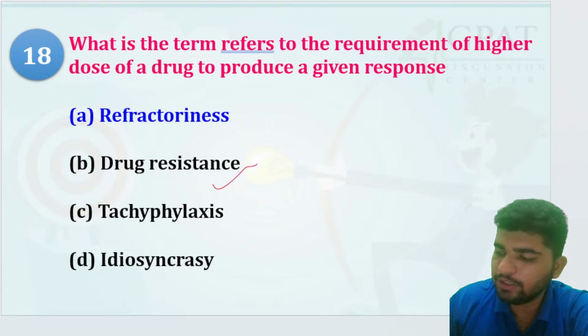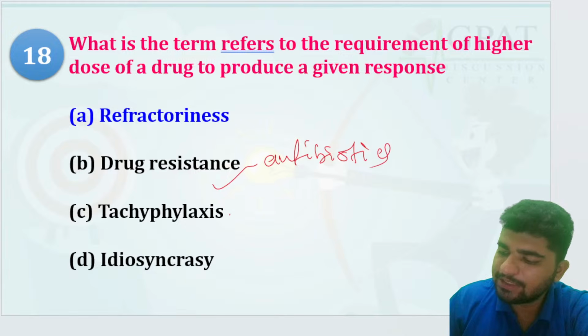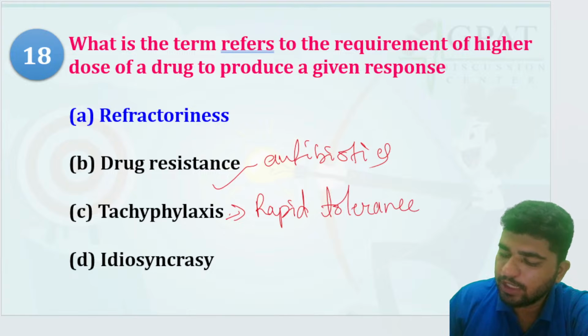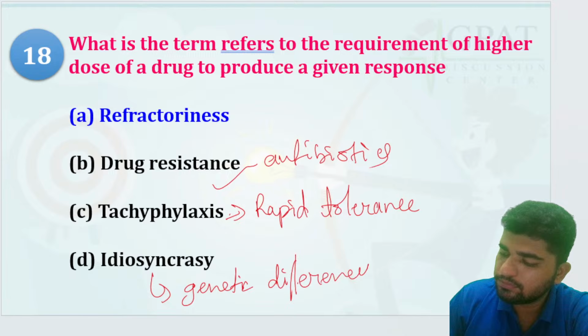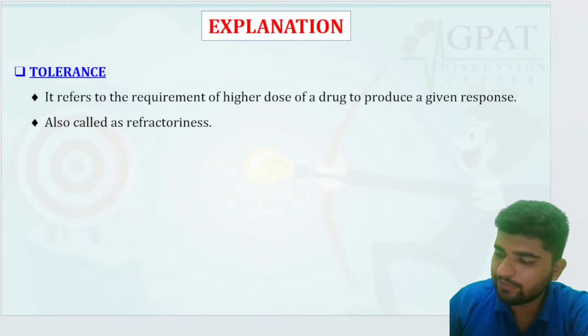Drug resistance is for the antibiotics. Tachyphylaxis is rapid tolerance. Idiosyncrasy is due to genetic differences. Okay. Refractoriness, right.